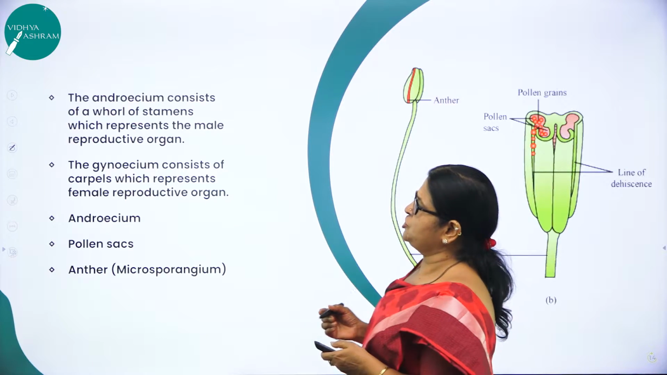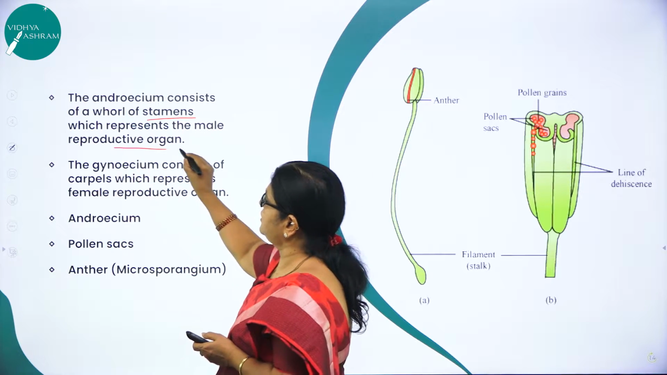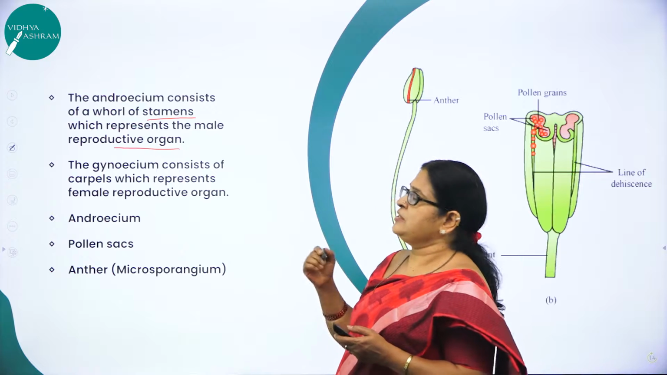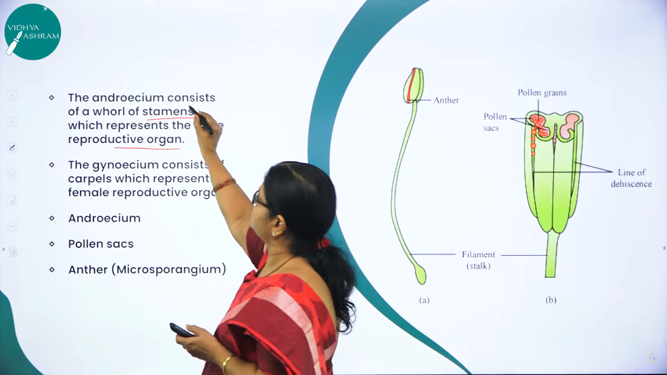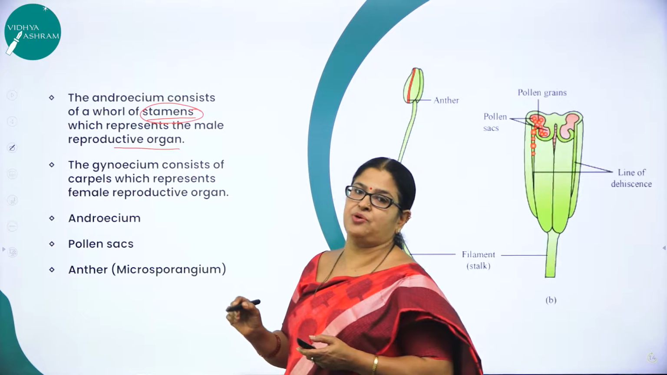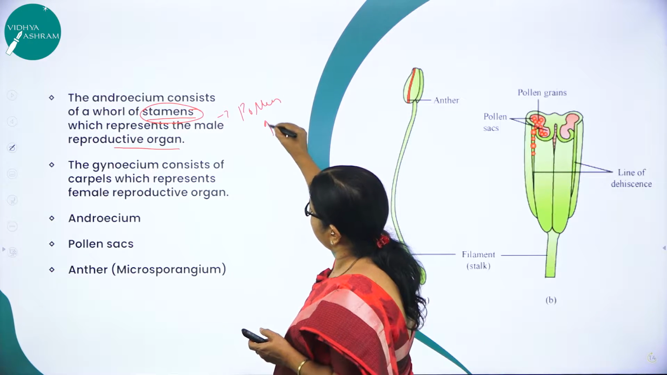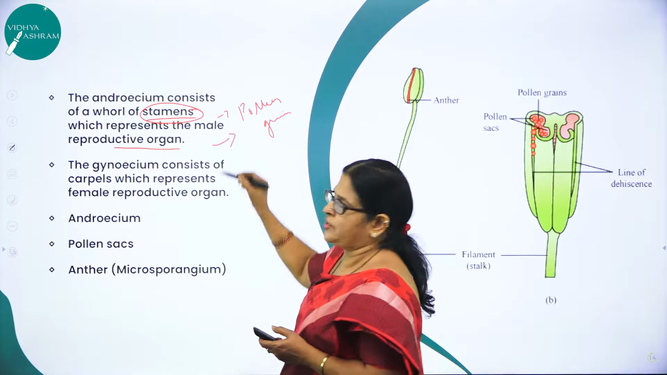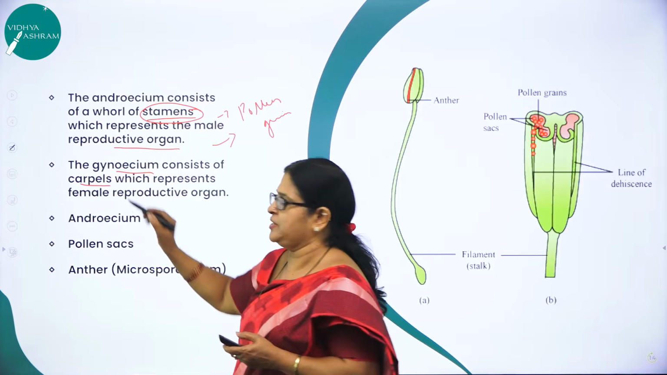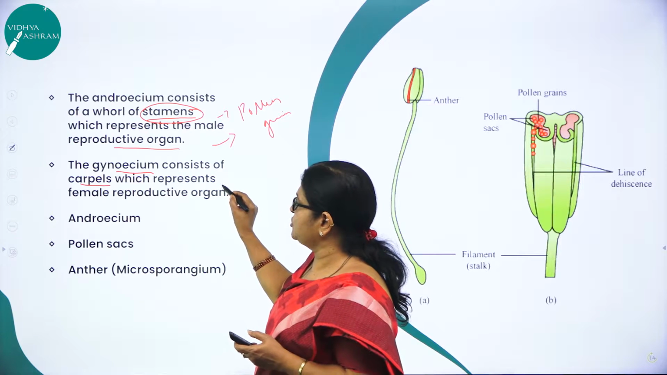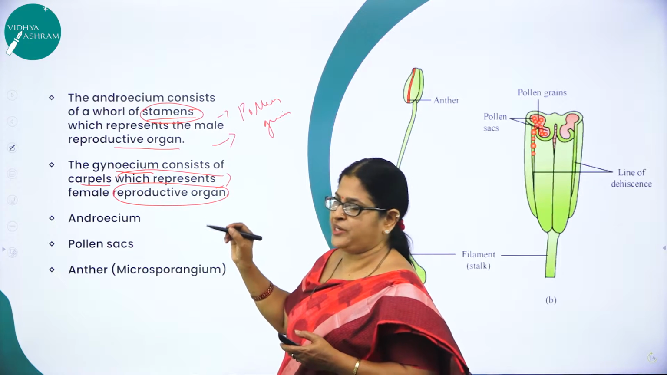Now, this androecium consists of, as I said, a whorl of stamens which represent the reproductive organ. So, the androecium consists of what? What are the units of androecium called? It is called stamens. And it is these stamens which are going to produce what we call pollen grain. Pollen grain, which is the very important male gamete, right? And the gynoecium consists of carpels, which represent what? Gynoecium represents the female reproductive organ, but carpels represent the units, right?